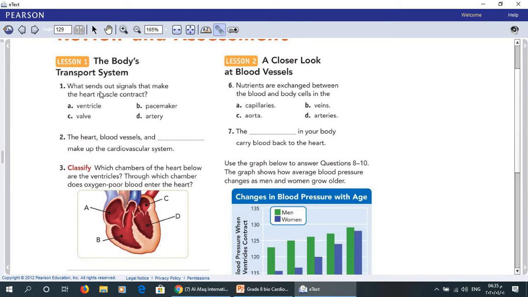Of course, the contraction and the relaxation of your heart is caused by the pacemaker. So, what sends out signals that make the heart muscle contract? Pacemaker. B. Pacemaker.